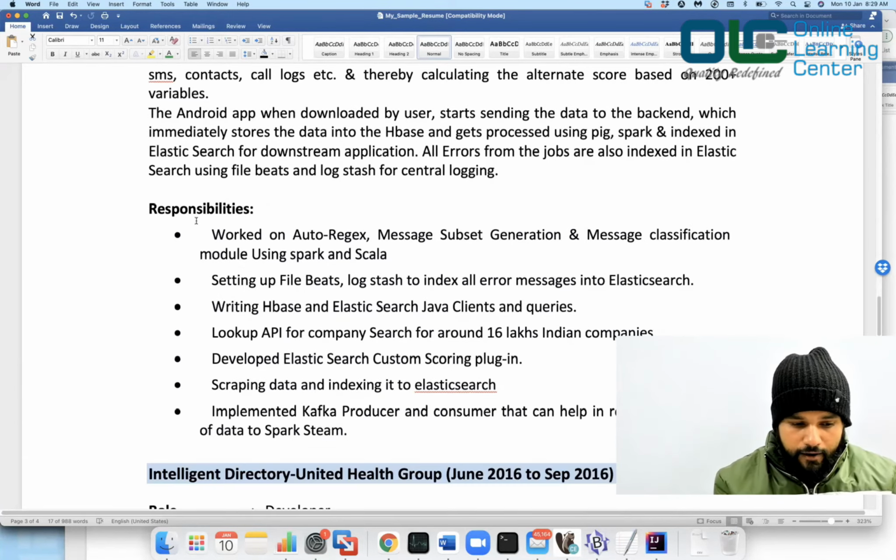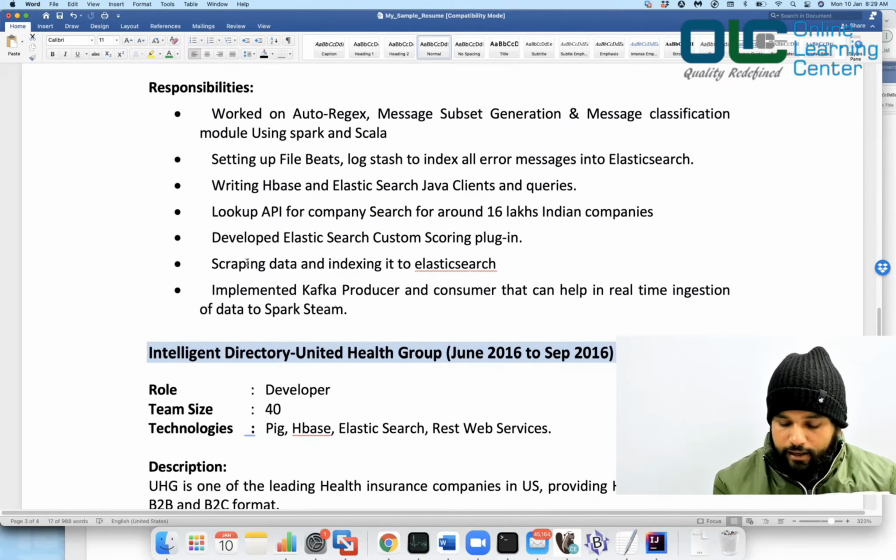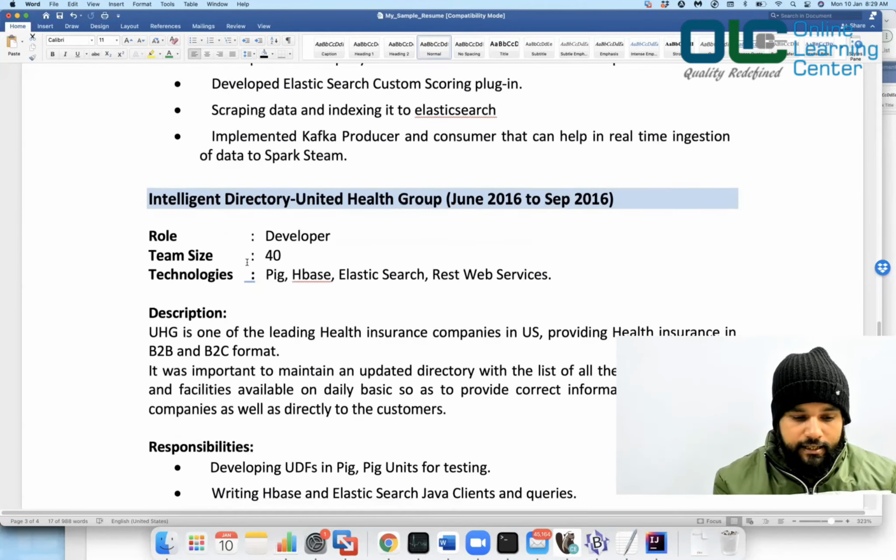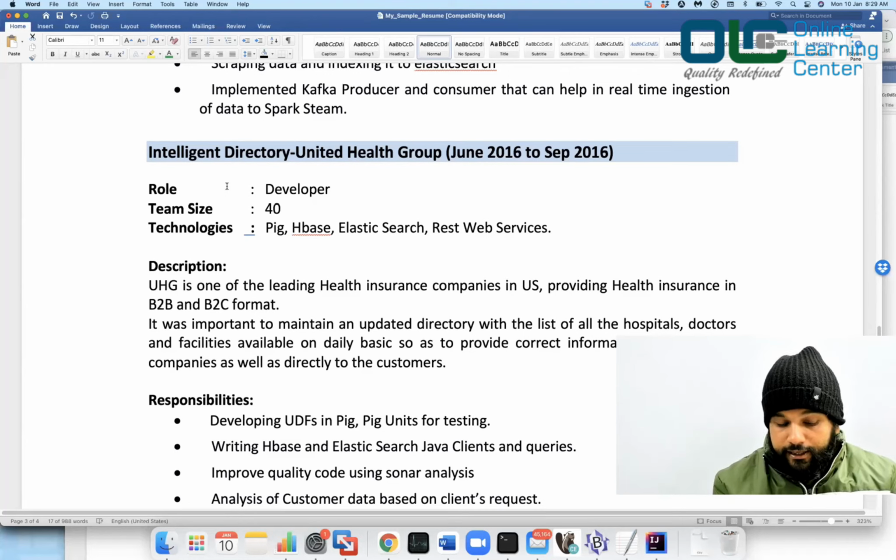But after that, you should write your responsibilities, worked on auto regex, this and that, and so on. We'll talk about this as we move on in a separate session about the projects part, what kind of projects we do. Next, we have another project here, intelligent directory, which I worked on when I was part of Optum United Health Group. I worked there for 2-3 months, and then I joined the startup, of course.